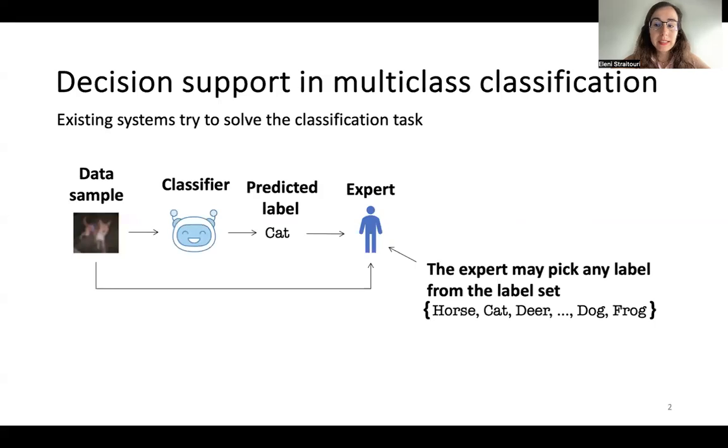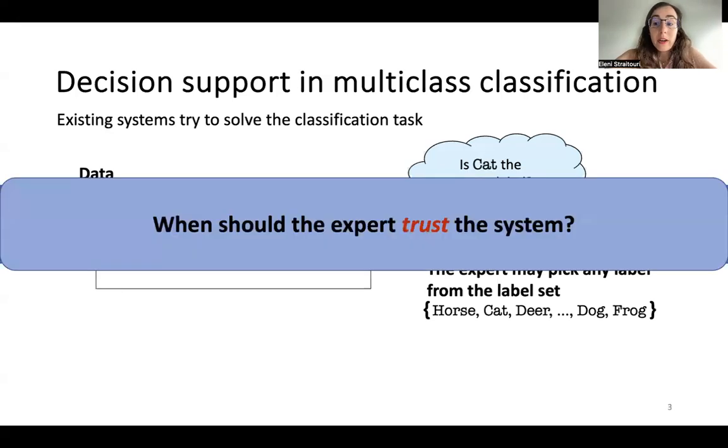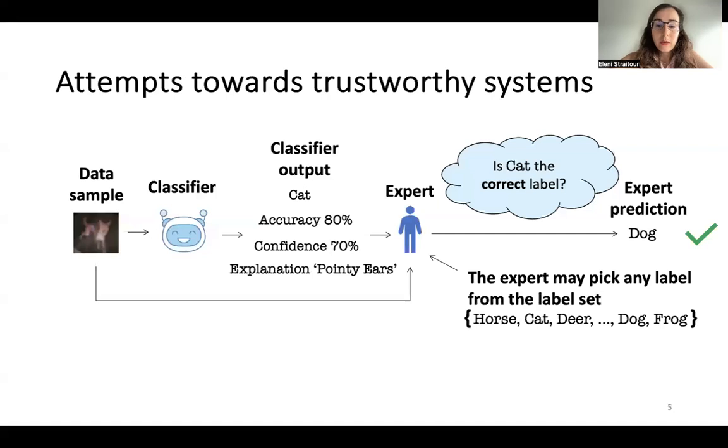Then the human expert sees this label and has to decide if they're going to follow the recommendation of the classifier or choose any other label to make their final prediction. The setup brings us naturally to the question: when can our expert know that they can rely on the predictions of the classifier? To answer this question, there have been several attempts to add some information on the output of the classifier, such as the accuracy, the confidence, or some explanation on the predicted label, to help the expert understand when they can rely on the predictions of the classifier.